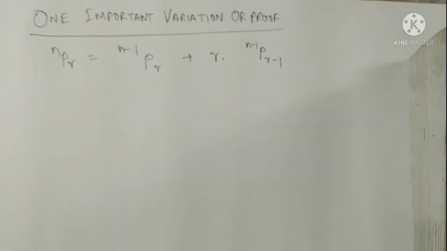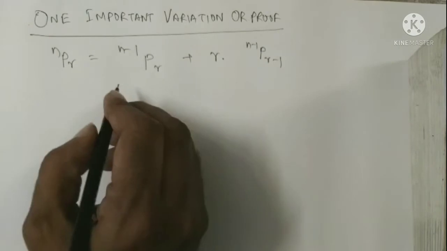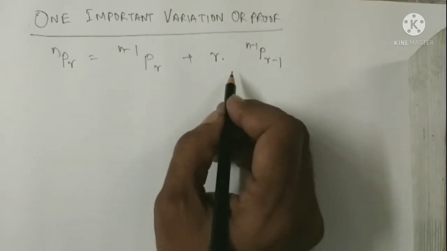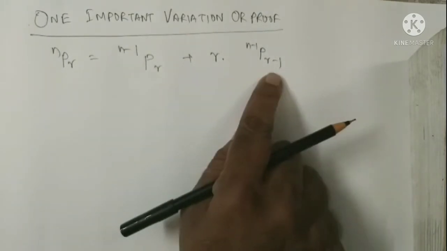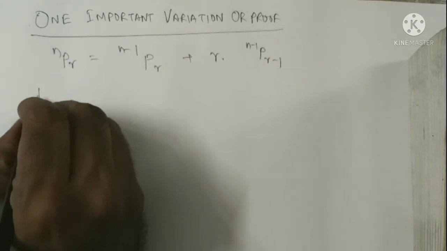This proof comes in the board exams, and this is used in many cases of competitive exams. And this proof can be done from the right hand side, and it will be easier.